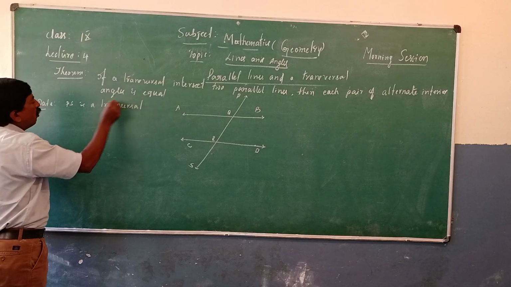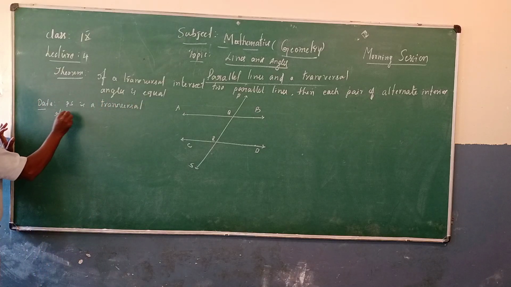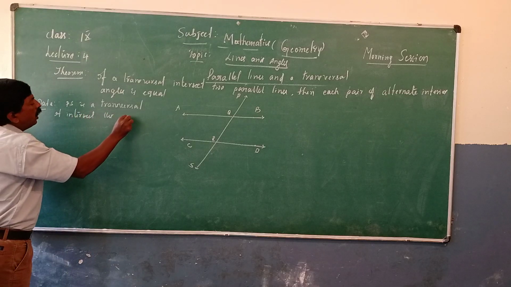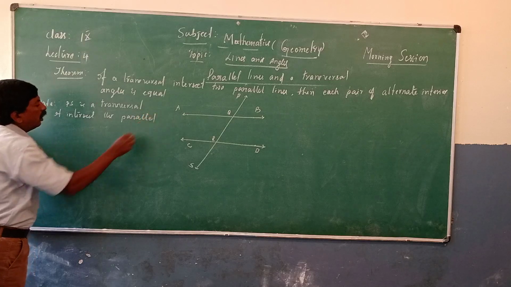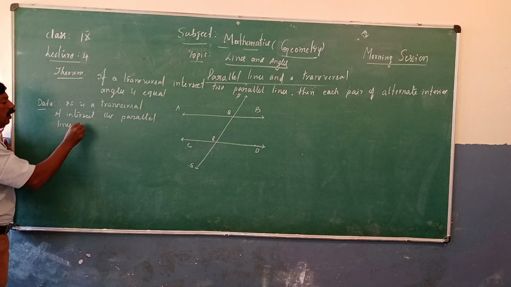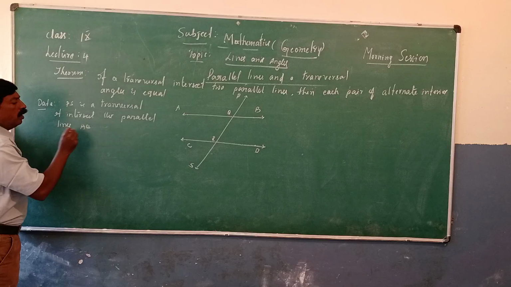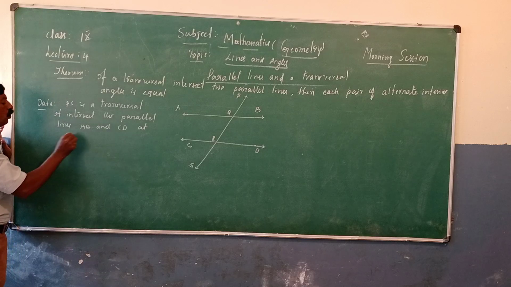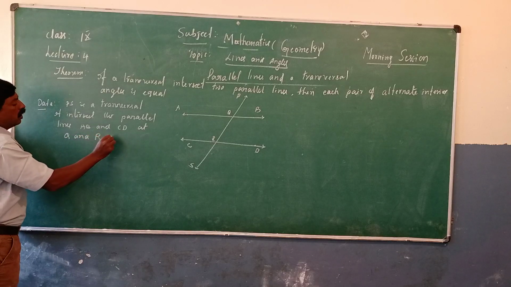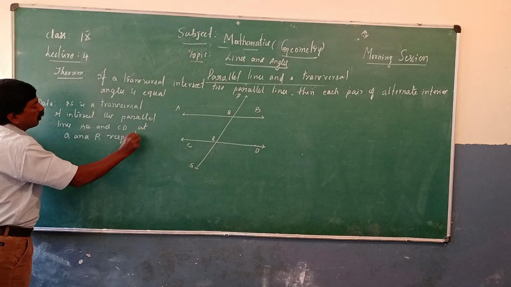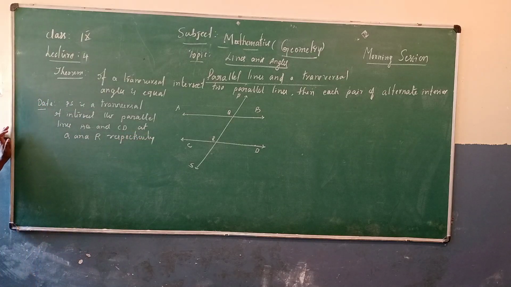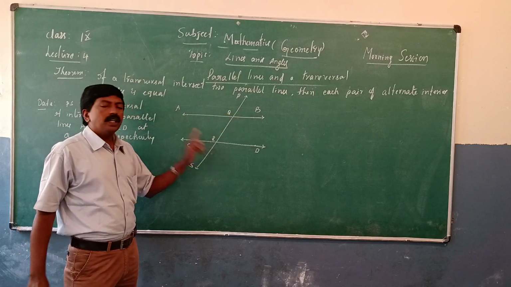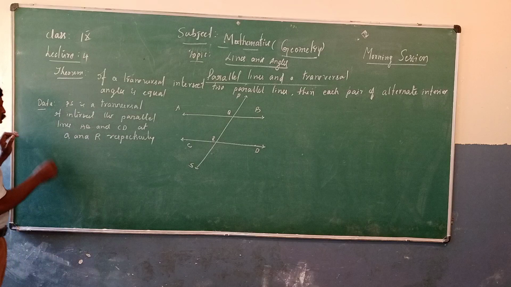It intersects the parallel lines AB and CD at Q and R respectively. So AB and PS intersect at Q, CD and PS intersect at R. So now, to prove.